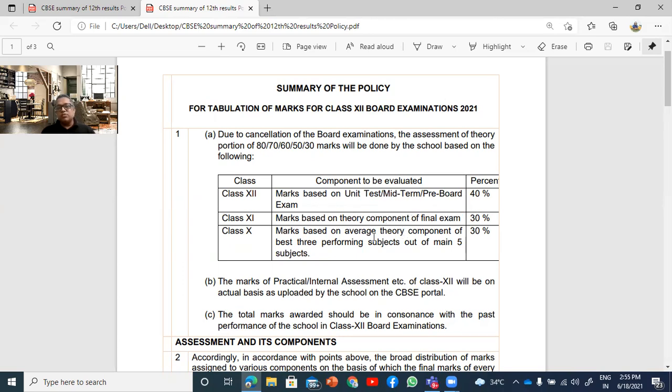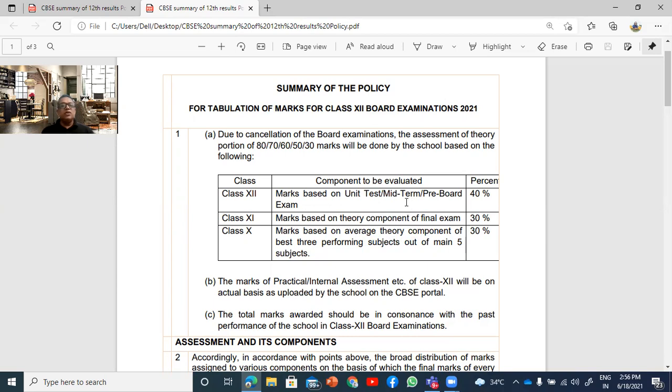The reason the board decided to include class 11 was that many said that in class 10, students have not chosen their streams. So it is quite possible that they may excel in the stream that they have chosen. So they decided, okay, if the student is excelling in the chosen stream, whether they have chosen commerce, science or arts, due weightage should be given to their aptitude, and their choice should be reflected. So class 11 was given this weightage. Here, of course, there is no best 3. You will have to take all the components, all the subjects that the student has taken, and take 30% of whatever is the component of that final examination, right?